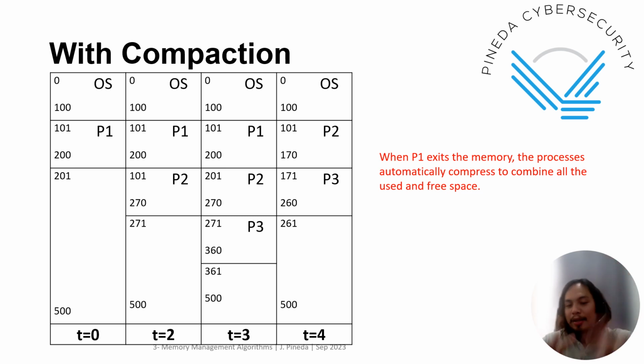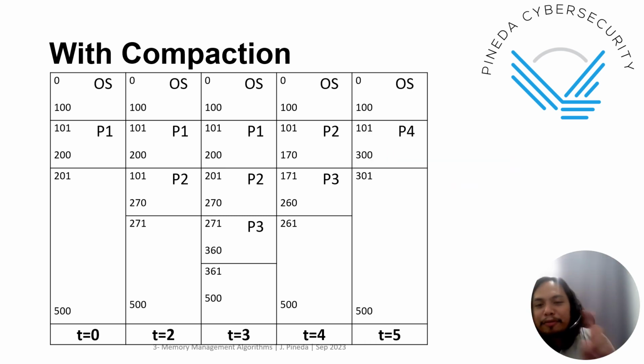And then at T5, P4 will enter with a requirement of 200. But at this point, P2 and P3 also exit the memory.